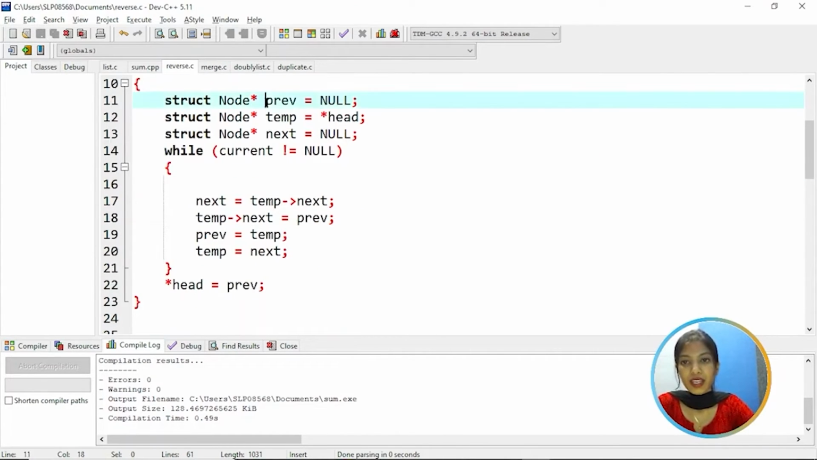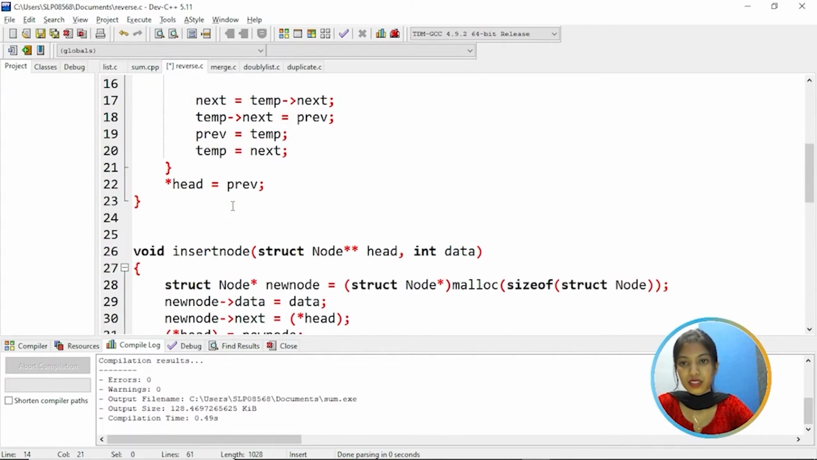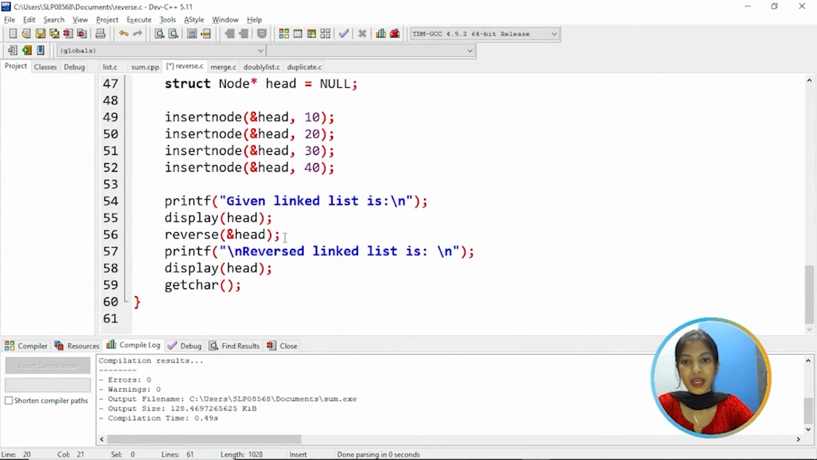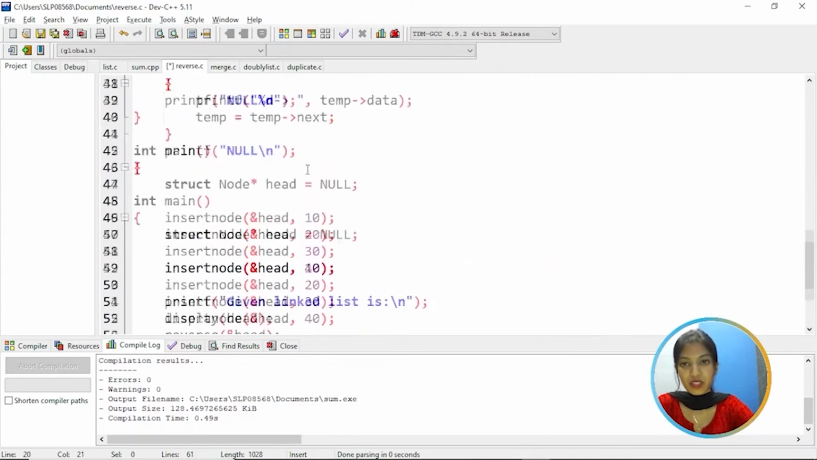Coming here, we are creating a previous which is initialized to null, and then we have a temporary variable temp that is assigned to head, and the next is equal to null. So while temp is not equal to null, then it will execute this statement. These statements are used to reverse the elements. That means the list of elements that we are given here will be reversed.